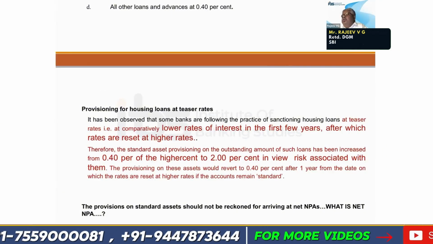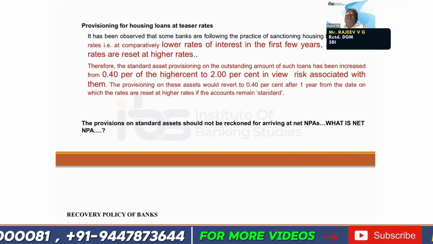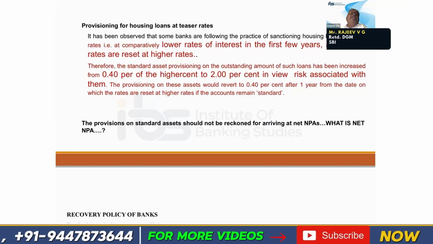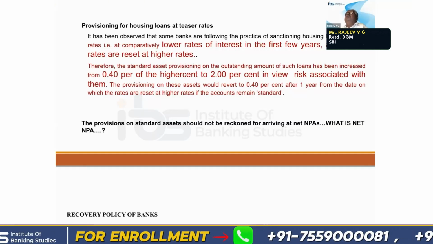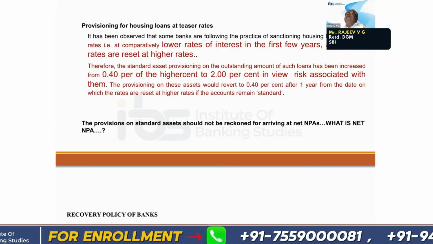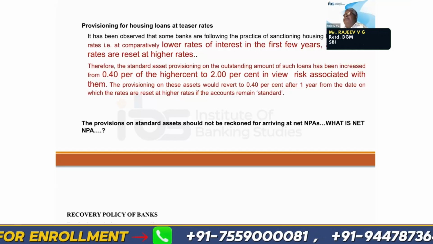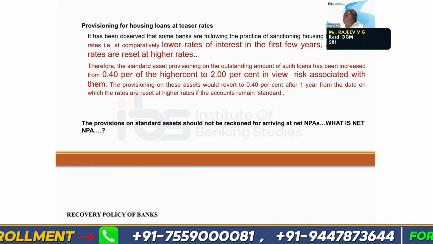Teaser housing loans. See, in order to attract more and more customers, some of the banks are offering lower rate of interest in the initial years, say 2 years, and subsequently the rate of interest will be hiked or increased. Such loans are known as teaser rate loans.